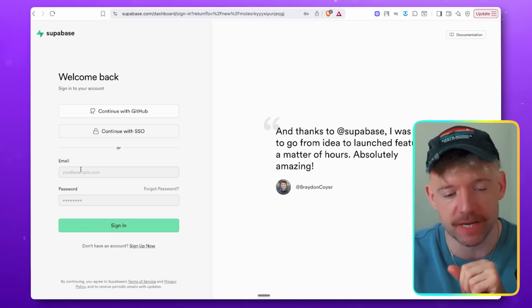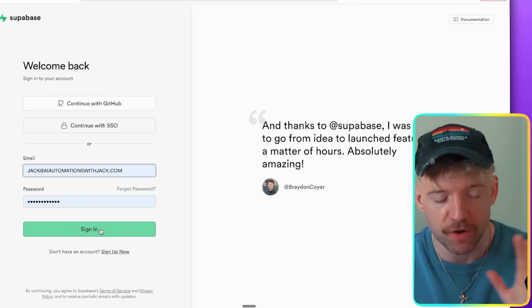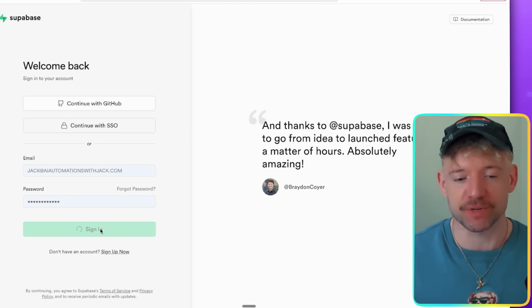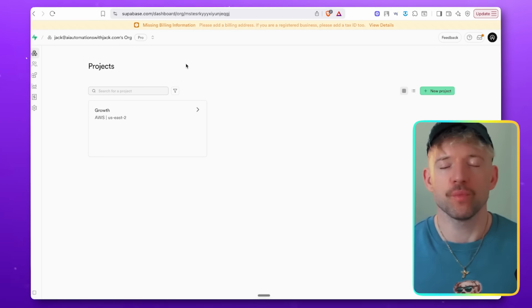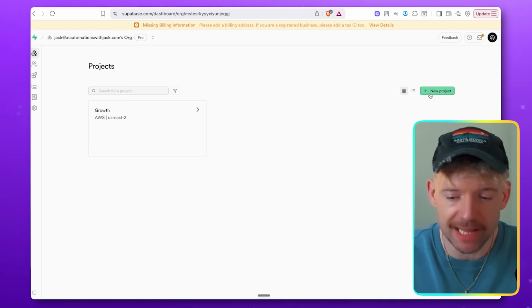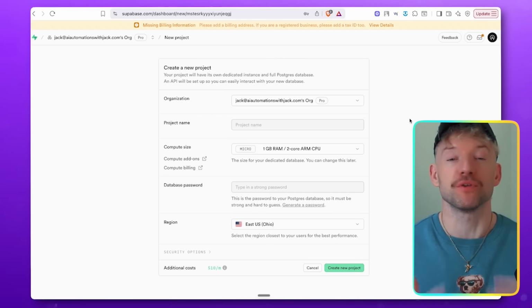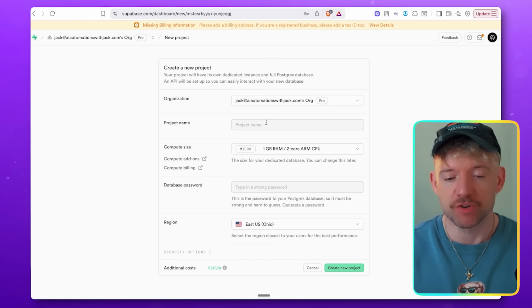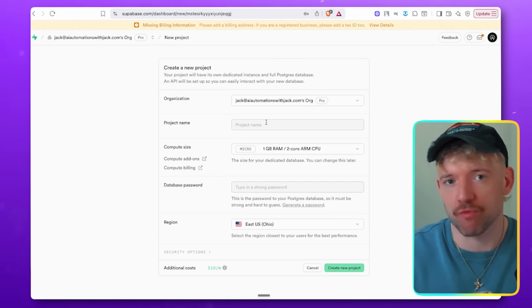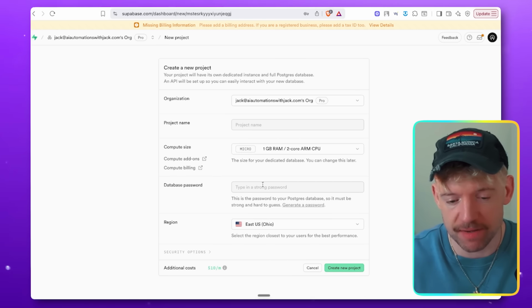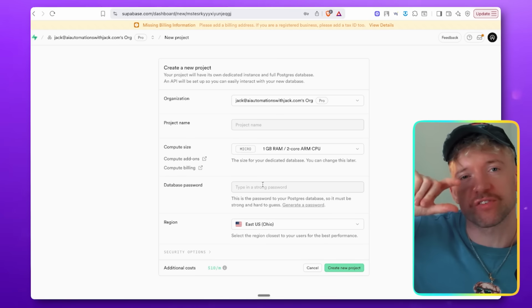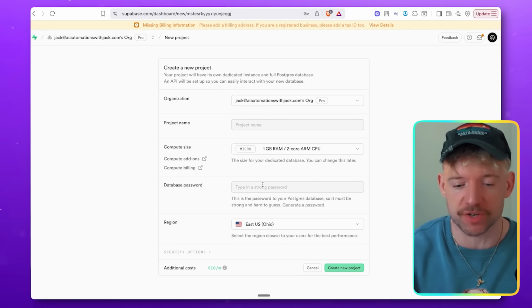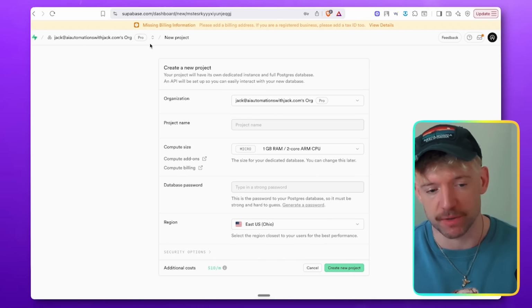So come over to Supabase, and I want you to create an account here. Once you've done that, you're going to sign in or log in based on what you've got. So let's grab this right now. And what you'll see once you sign up is this section here. You will click on new project, and you can do this completely for free. All the default information is fine. Just add a random name, call this growth or whatever you like, give it a strong database password, and I want you to save that for me if you don't mind, because we're going to use that shortly, and then click on create a brand new project.